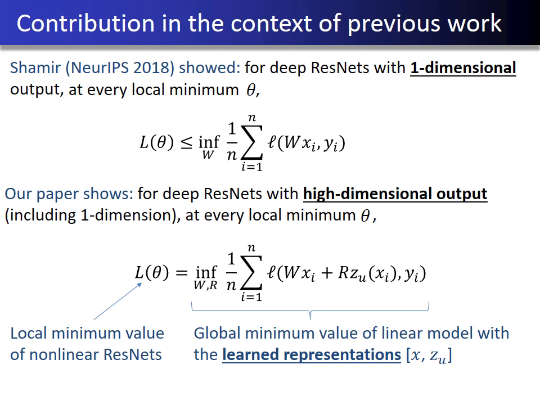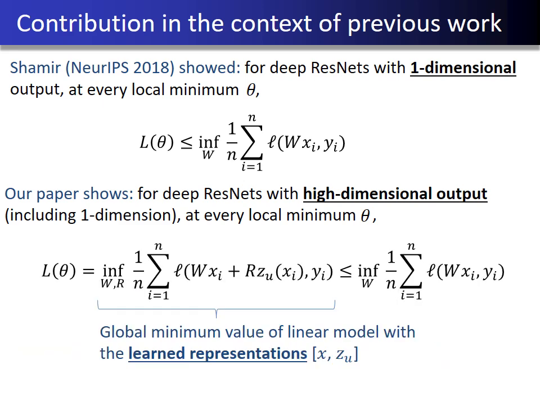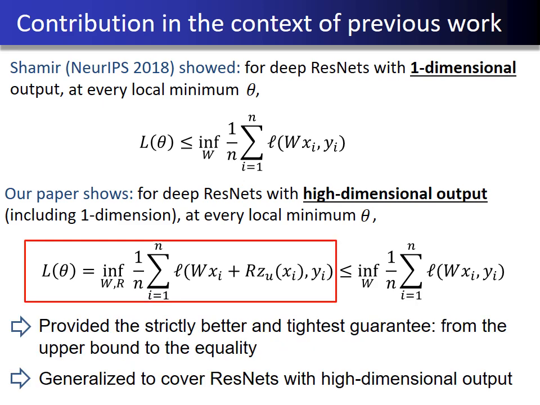On the other hand, our paper shows that for deep ResNets with high-dimensional output, every local minimum value of ResNets is no worse than the global minimum value of linear models with the learned representations. This guarantee is better than the guarantee in the previous paper because we are taking infimum over W and R. To see this, one can set R to be 0, which recovers the previous guarantee. Therefore, we provide the strictly better and tightest guarantee in the sense that we obtained the equality guarantee, which directly recovers the upper bound guarantee in the previous paper.